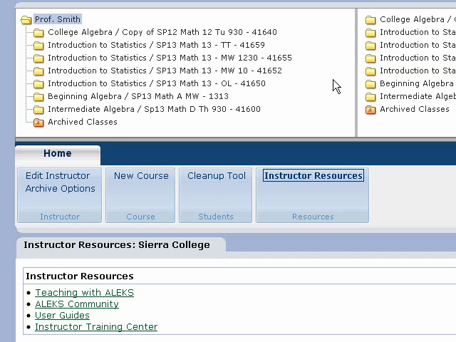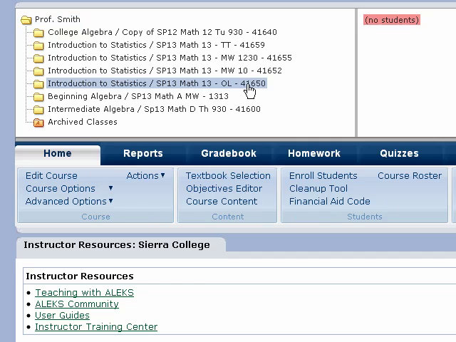So that's why I'm really liking this Canvas. It's going to work great. So I'm going to go into our online course, and then I'm going to go in under Student View.